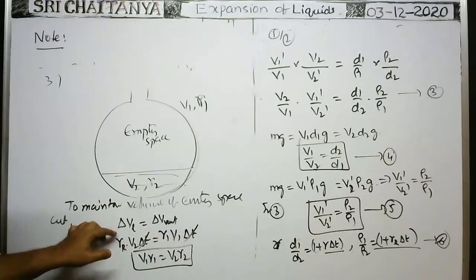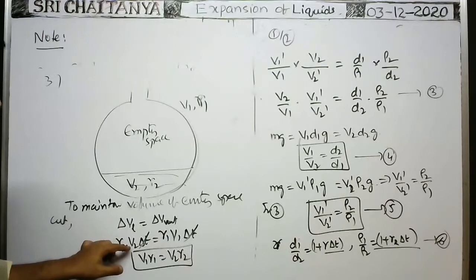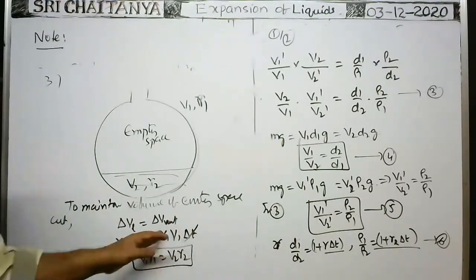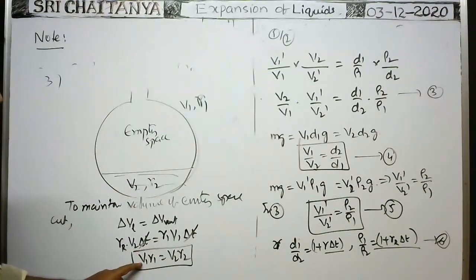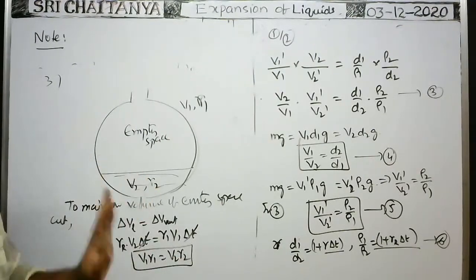Increase in volume of the liquid, we already know, is gamma R into initial volume of the liquid taken V2 into rise of temperature. For the vessel it is V1 gamma 1 into delta T. Then delta T cancels. V1 gamma 1 is equal to V2 gamma 2. V1 is the initial volume of the vessel, gamma 1 is the coefficient of cubical expansion of the vessel, V2 is the volume of the liquid taken, and gamma 2 is the coefficient of real expansion of the liquid. That is the case.